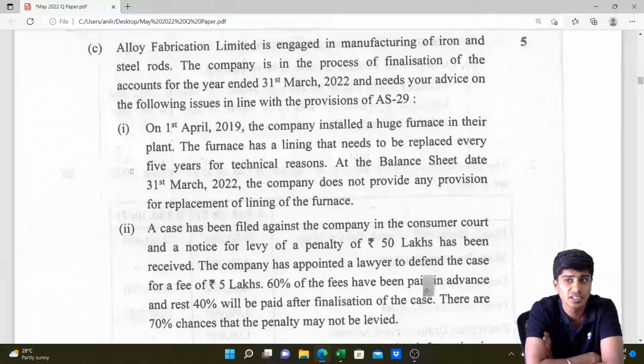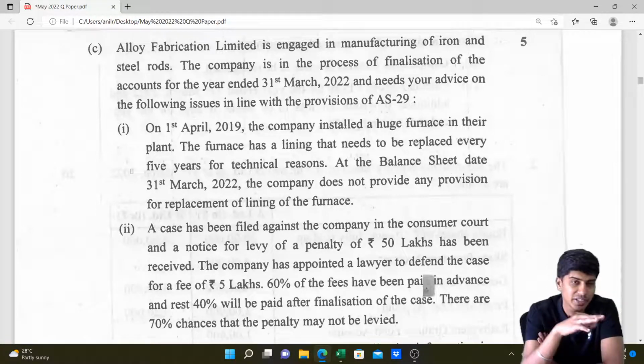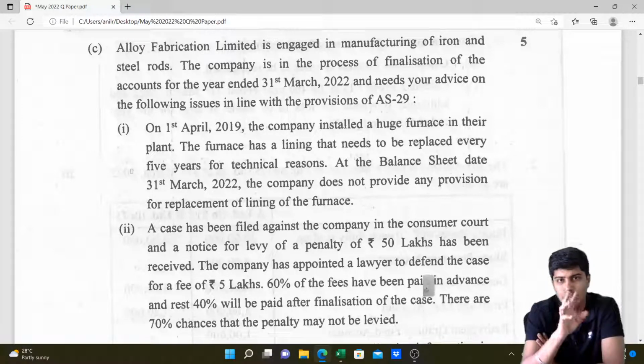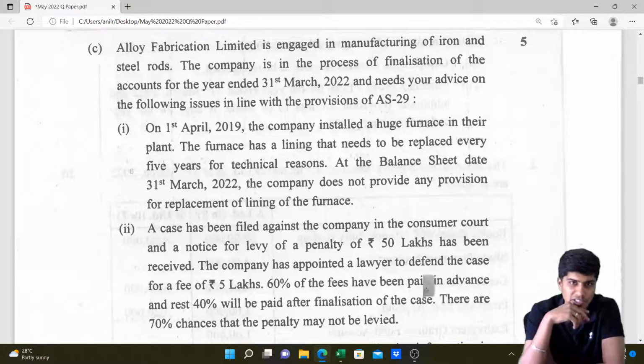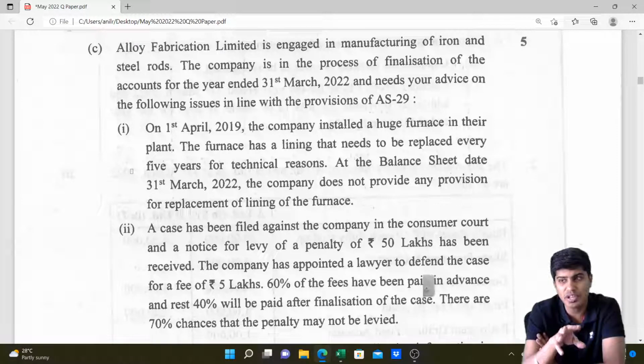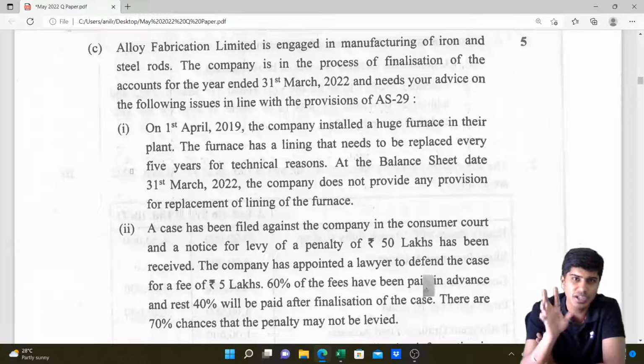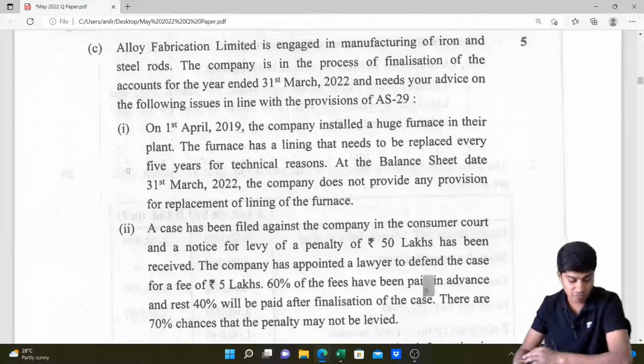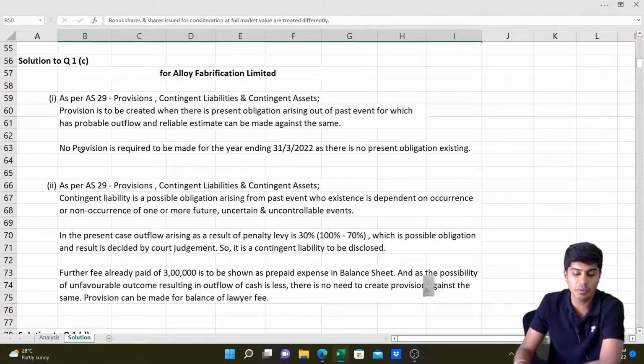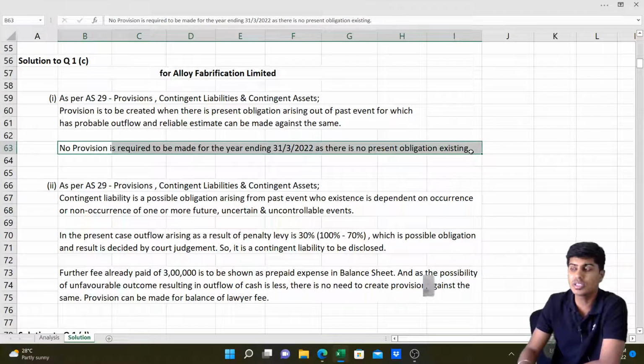lining of this furnace. Now, firstly, let's write the definition of provision and then write the other things. Provision is a present obligation arising because of a past event. It's basically a contingent liability which fulfills two conditions. Number one, probable outflow. Number two, reliable estimate. If I have to tell you the definition of provision, I would tell it's a present obligation arising from one or more past events which results in probable outflow and the reliable estimate of that can be made. You get what I'm trying to tell? Yeah. So this particular furnace, they have not made any provision. Is it mandatory to do provision? No provision is required because there is no obligation.